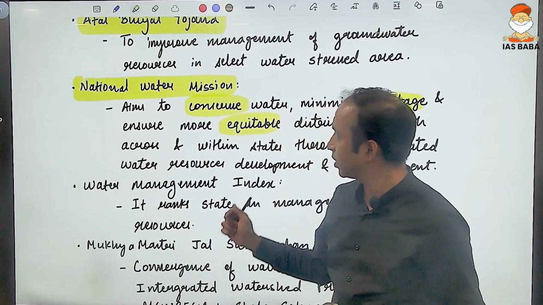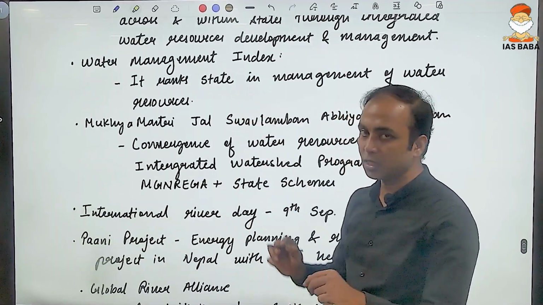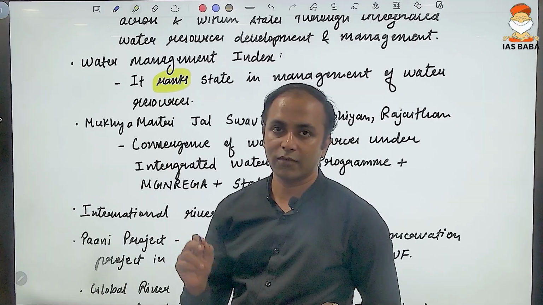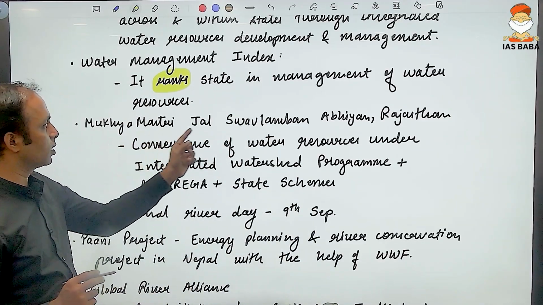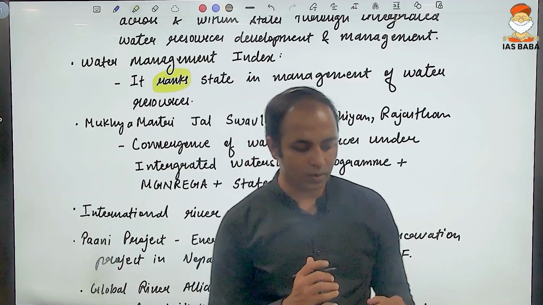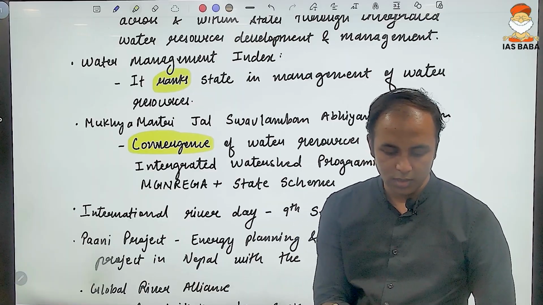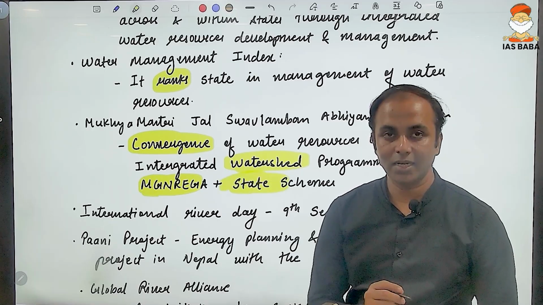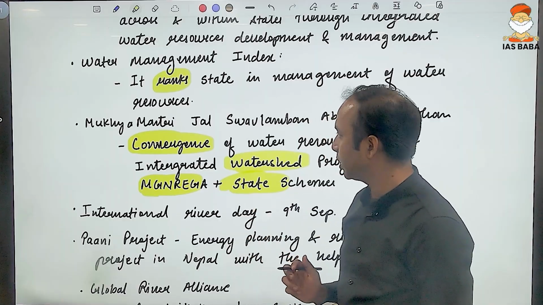Okay, so this is one of the major initiatives with respect to water conservation. Then we have the Water Management Index, in which the central government ranked the states with respect to effort or the initiative in water conservation. Another important initiative is the Mukhyamantri Jal Swavlamban Abhiyan. This is an initiative by the Rajasthan government, wherein the objective is the convergence of various schemes, that is, integration of the watershed program, then MGNREGA and several state schemes into one, so that a collective effort towards water resource conservation can be taken care of.